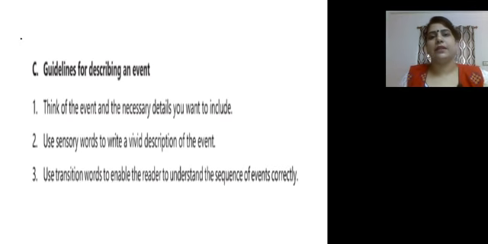How to describe any event, any memory, any experience? Let us take the example of West Bengal. We all know what happened recently in West Bengal due to cyclone Amphan, the destruction, the after effects. We all know that. But if someone asks you to write that, how would you describe? We have to use our imagination power here. It will really help. How?